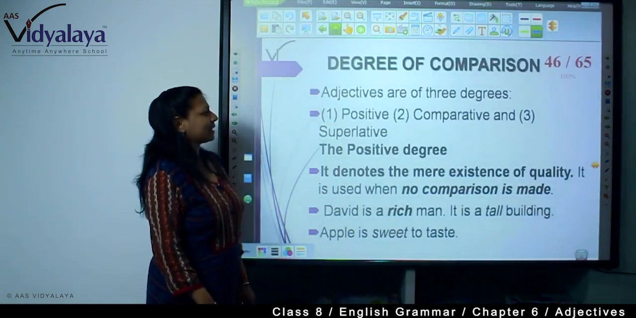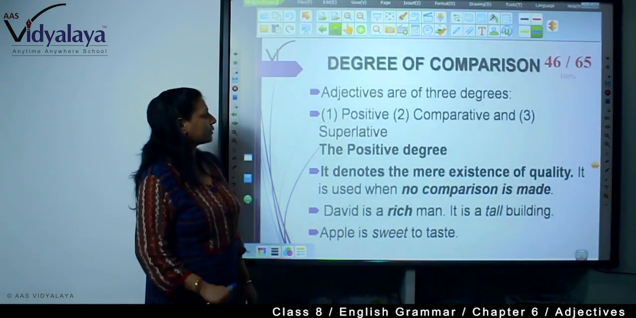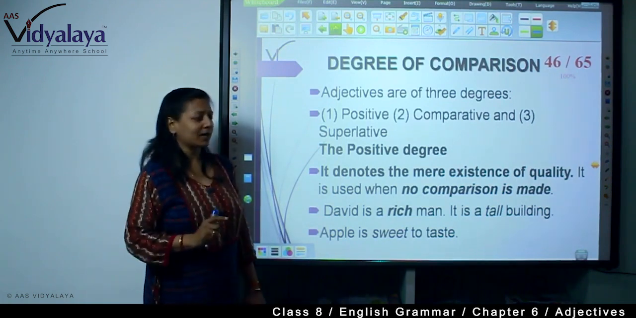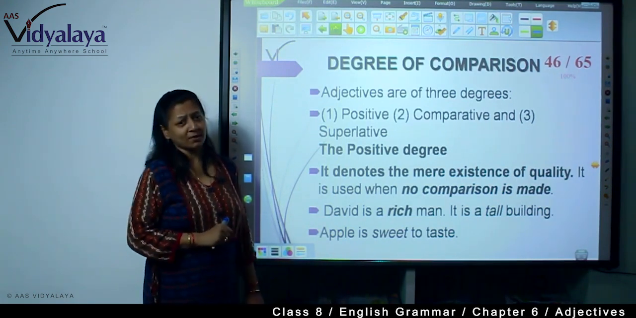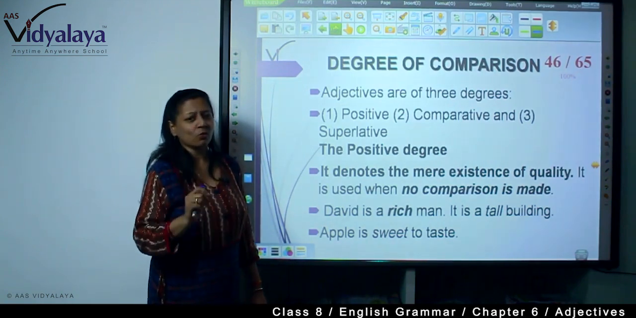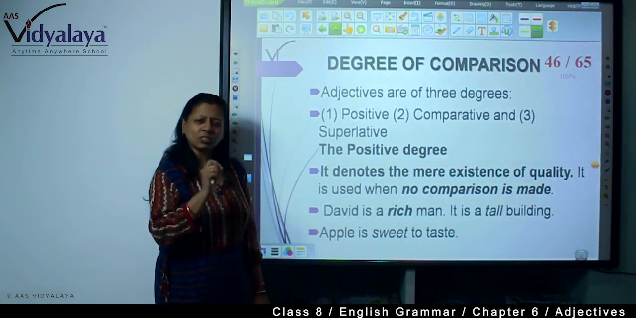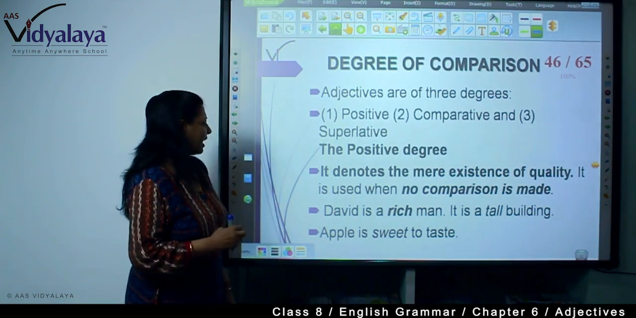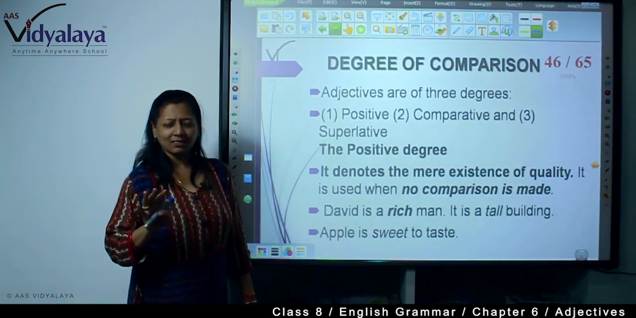What is a degree of comparison? Adjectives are of 3 degrees: positive, comparative and superlative. What is the positive degree? It denotes the mere existence of quality. What the quality is? It shows that quality only. It is used when no comparison is made.